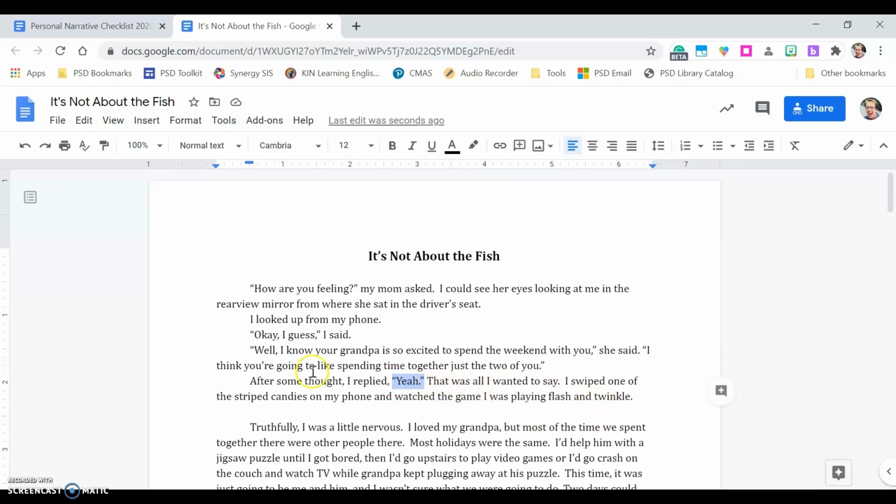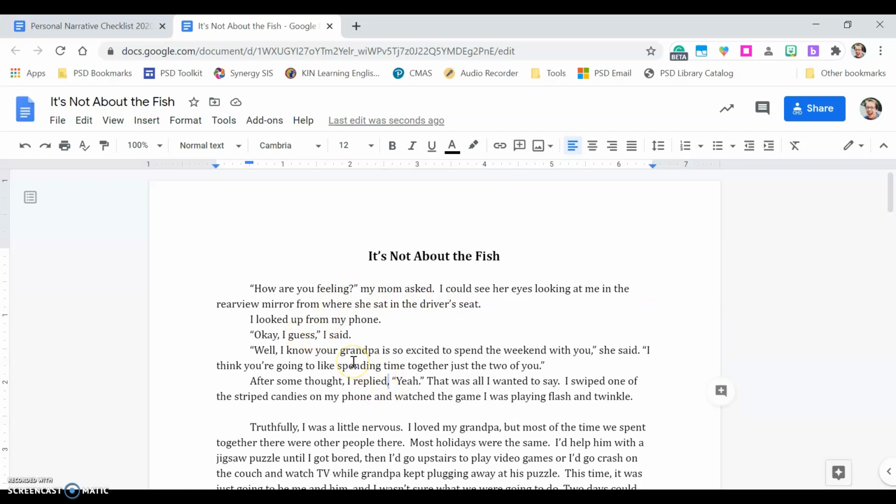I continue on, right? So as I'm punctuating dialogue, I want to be really careful that I'm indenting every time there's a new speaker, and that I have that extra punctuation mark, whether it's a question mark or a comma or an exclamation mark, or like in this case, a period at the end because that's the end of the sentence. But I also have the comma there to separate the dialogue tag from the dialogue, right? So there's always going to be some sort of punctuation mark besides the quotation marks that separates the spoken part from the unspoken part, whether it's a question mark or a comma or whatever.